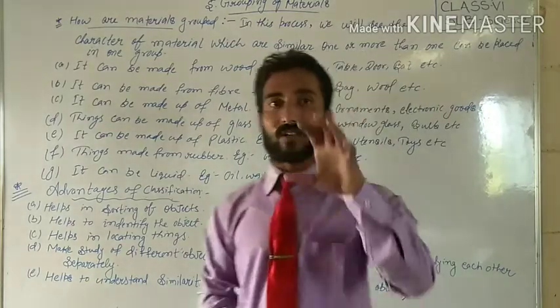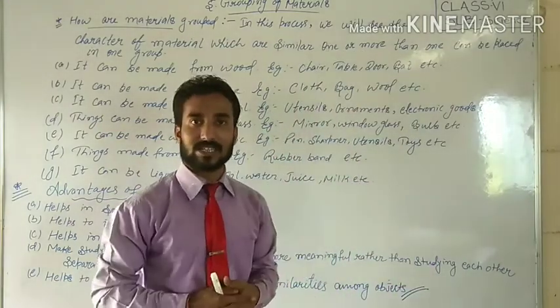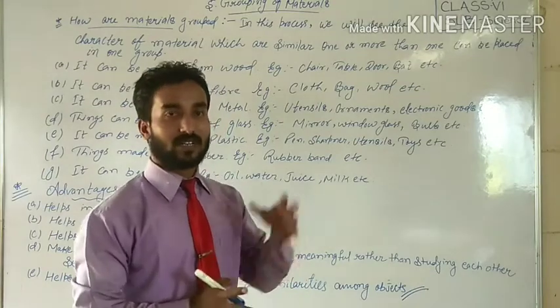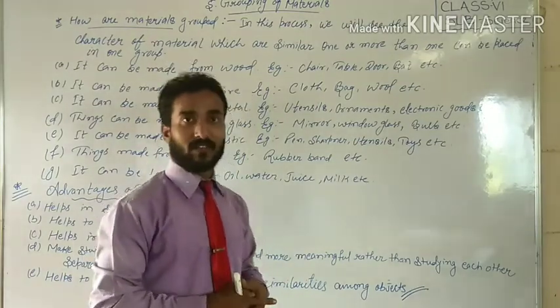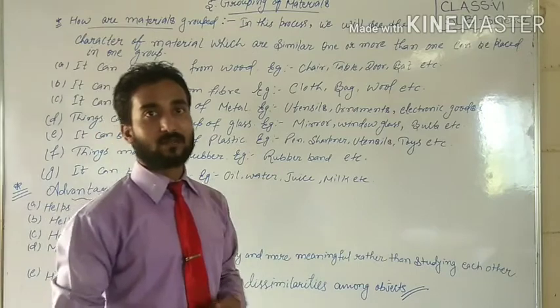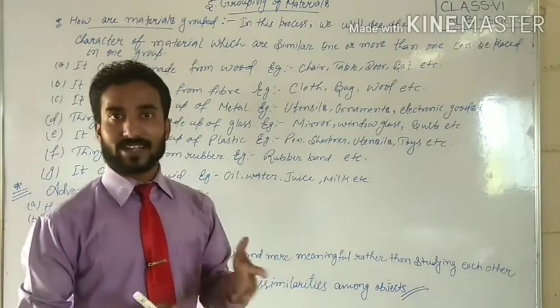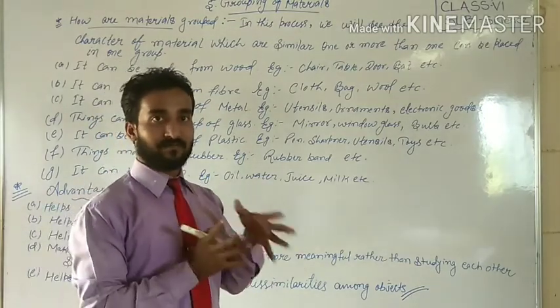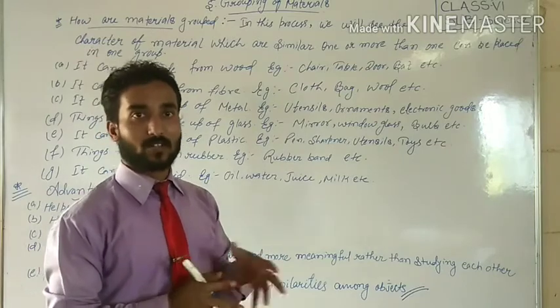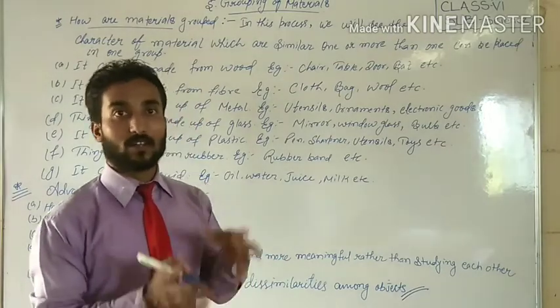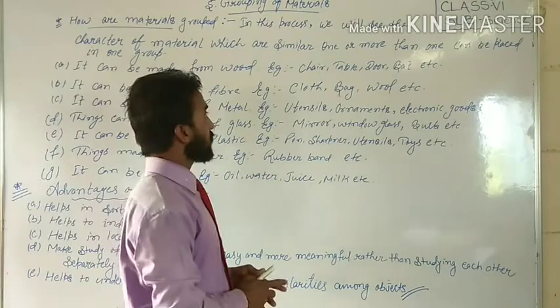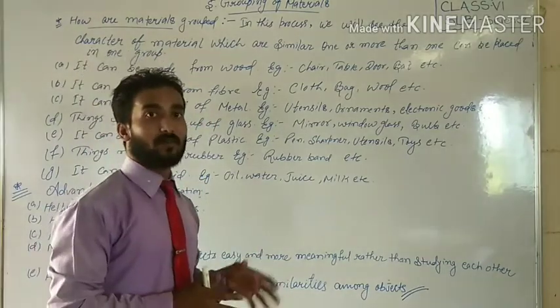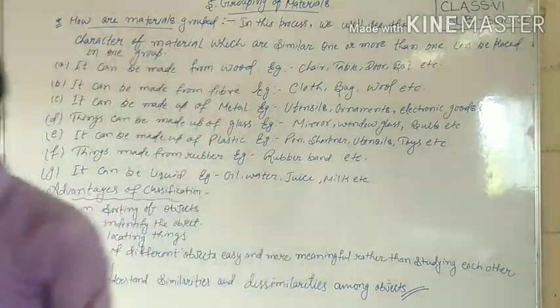If I talk about the kitchen, there are too many types of utensils. What are they made of? They are also made up of metal. So why? Simple. Their appearance is shiny. We can say their properties are also brittle. They are also malleable. They are also sonorous. So we can say that that is also a part of metal.